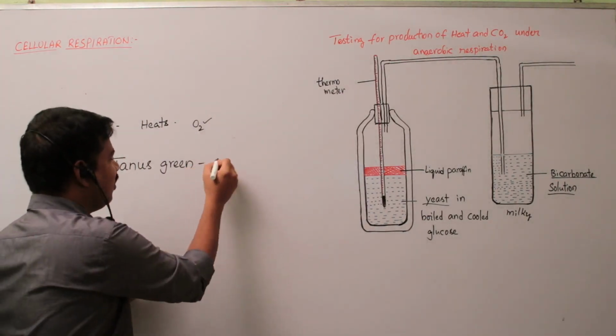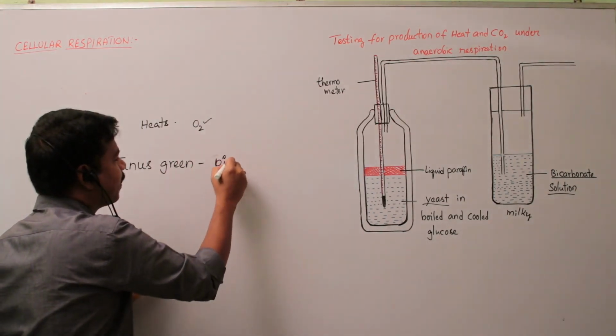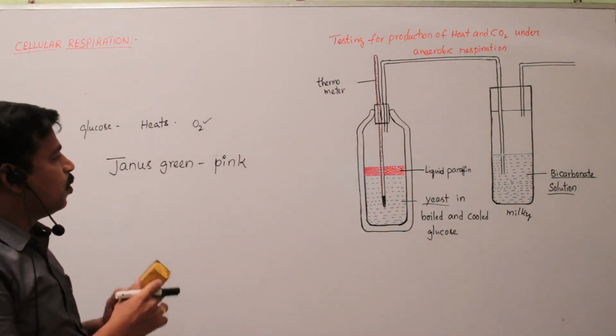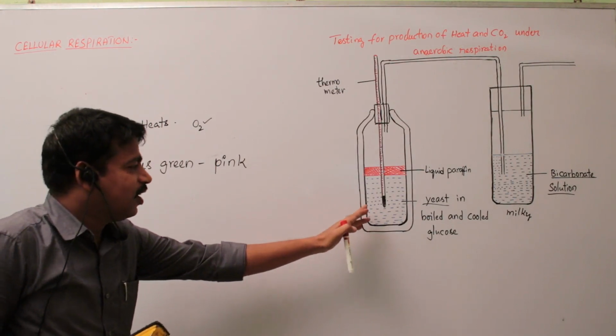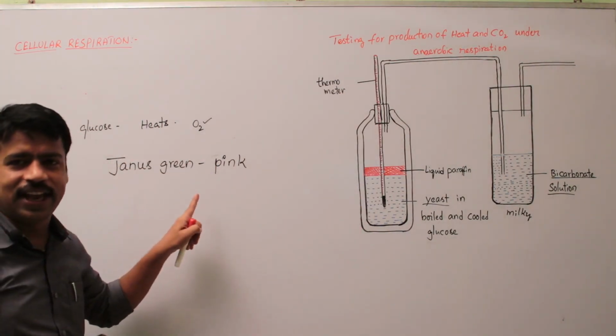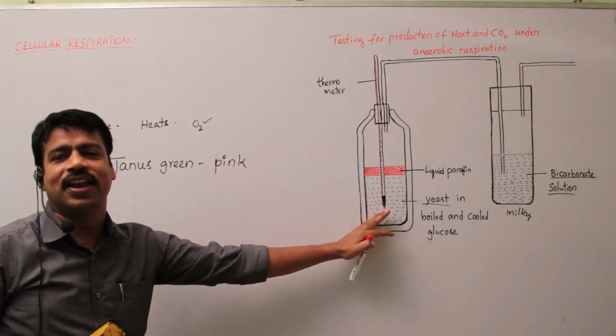Then it turns pink in color. If the glucose solution turns pink while adding Janus green or Diazine green, that is the indication of absence of oxygen in the glucose solution.